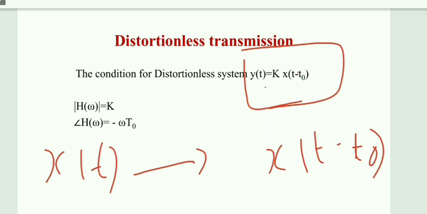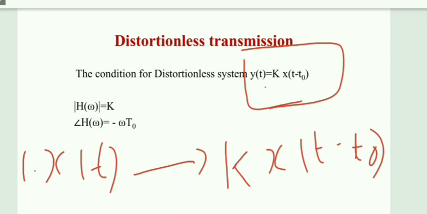And during the transmission, what will happen? The signal may be corrupted by noise or interfered with by some other signal. So the amplitude gets changed. It may be either increased or decreased. So instead of amplitude, I put k. Let us assume one is the amplitude of the input signal, but that k may be either greater than 1 or less than 1.